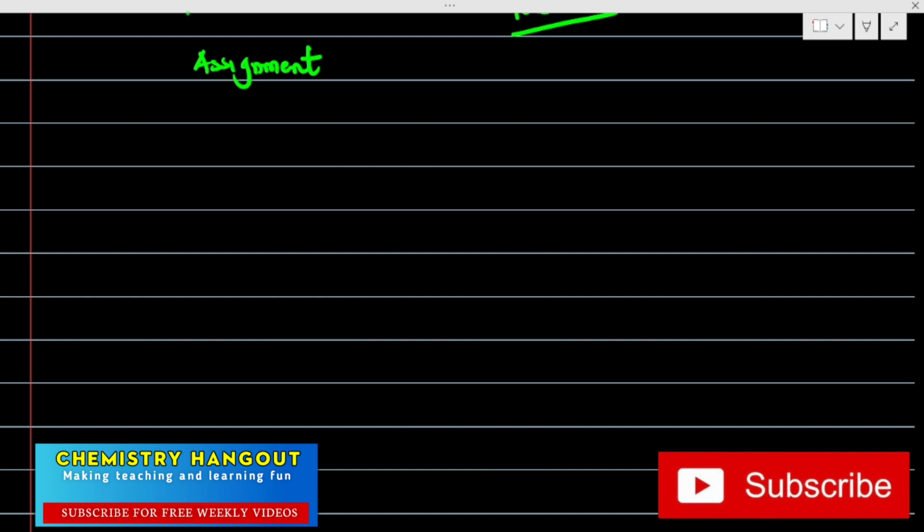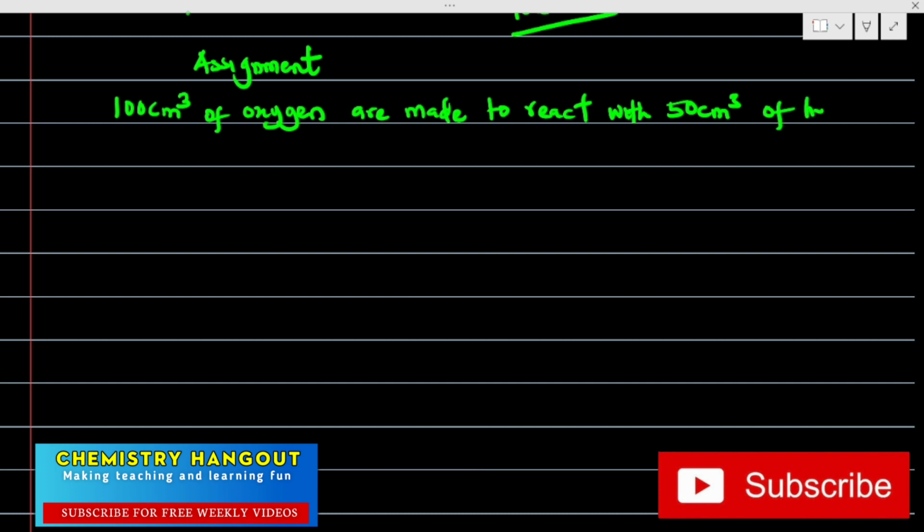So the assignment: 100 centimeter cube of oxygen is made to react with 50 centimeter cube of hydrogen.